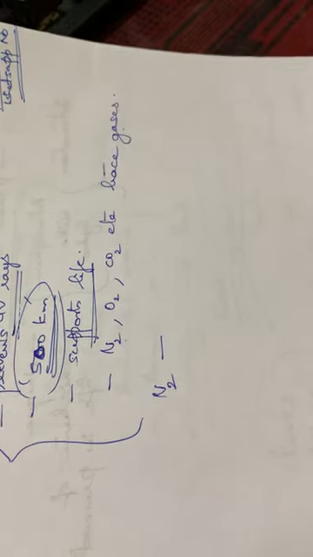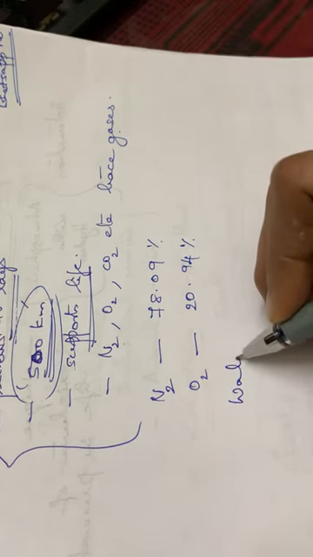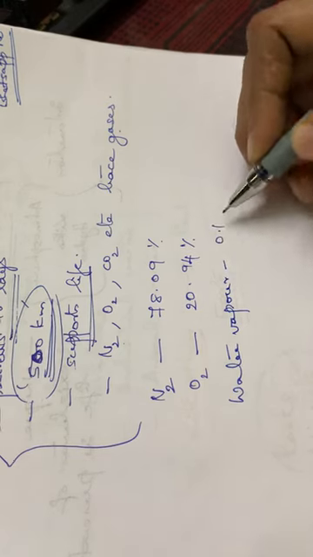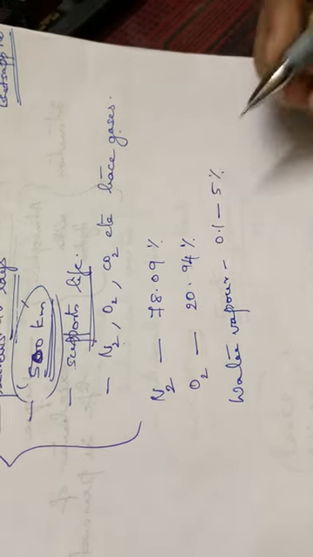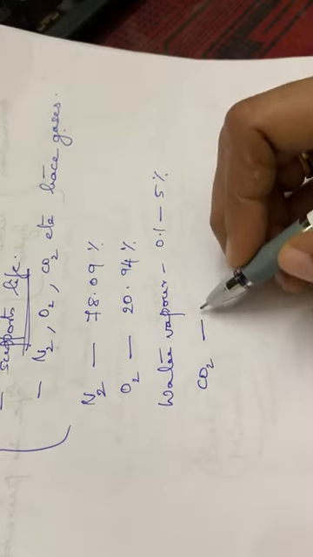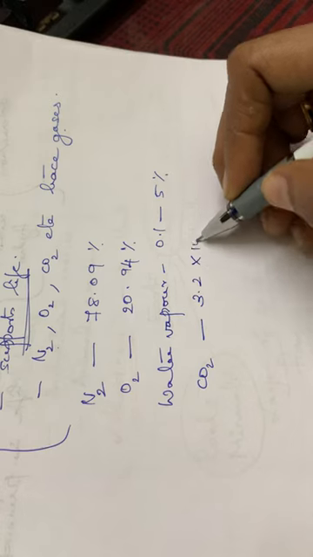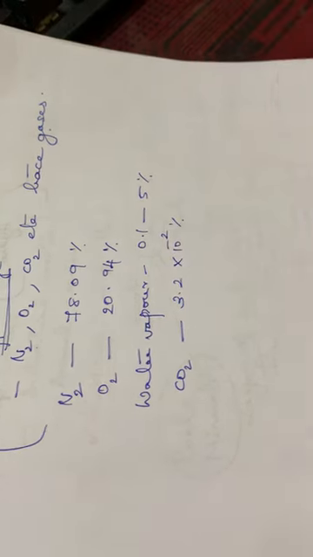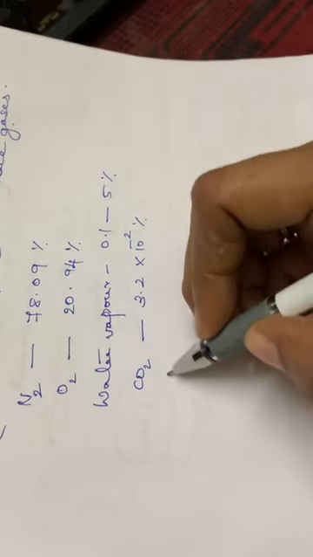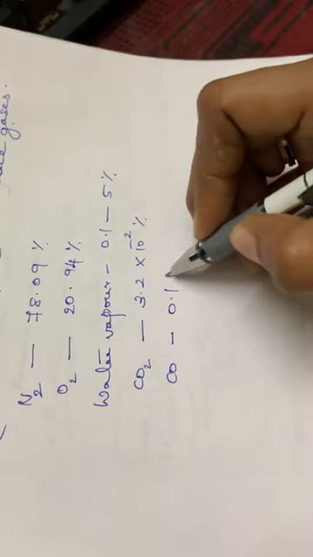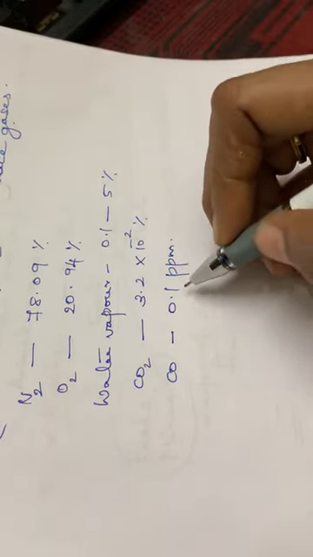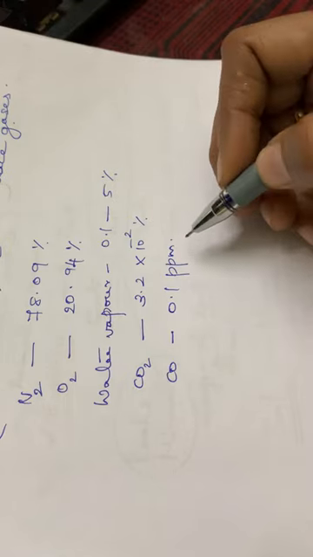Then water vapor is present about 0.125%. Then carbon dioxide, CO2, is about 3.2 into 10 raised to minus 2%, that is 0.032%. Then carbon monoxide is about 0.1 ppm, parts per million. That means 0.1 into 10 raised to 4 ppm.